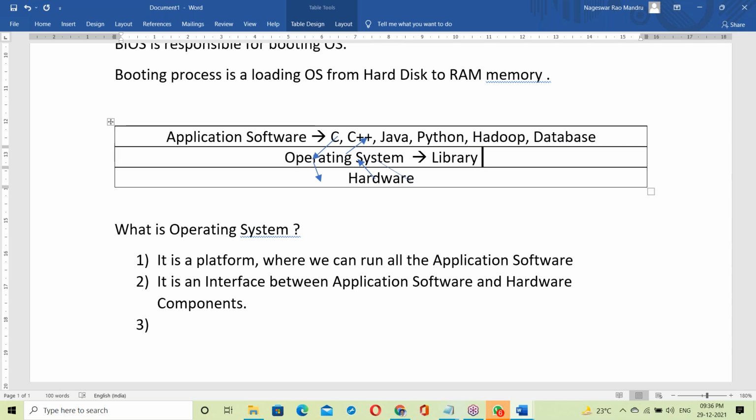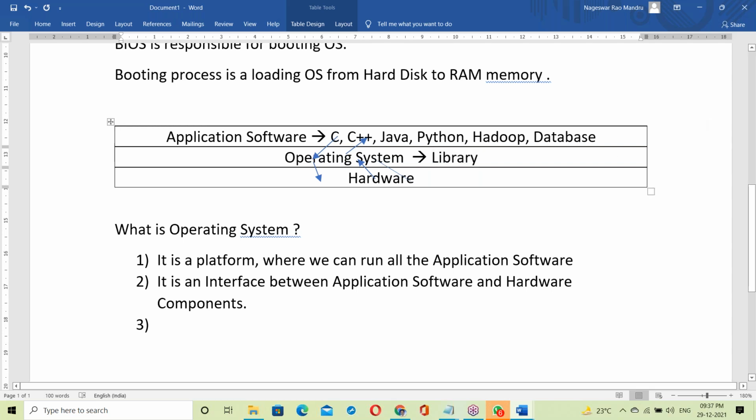In every OS there is a library. So what is a library? A library is a collection of functions. All the C language functions.